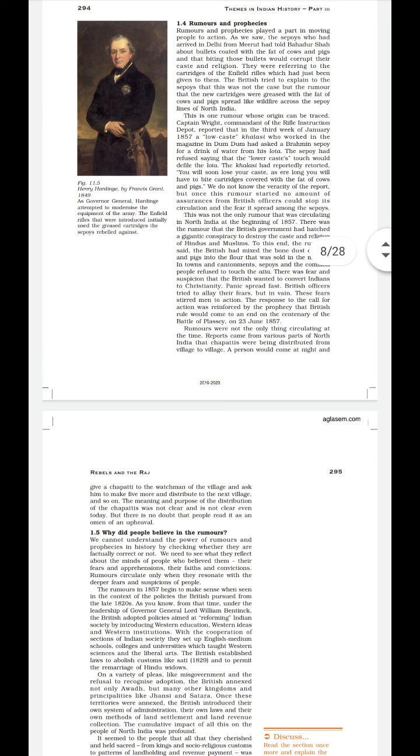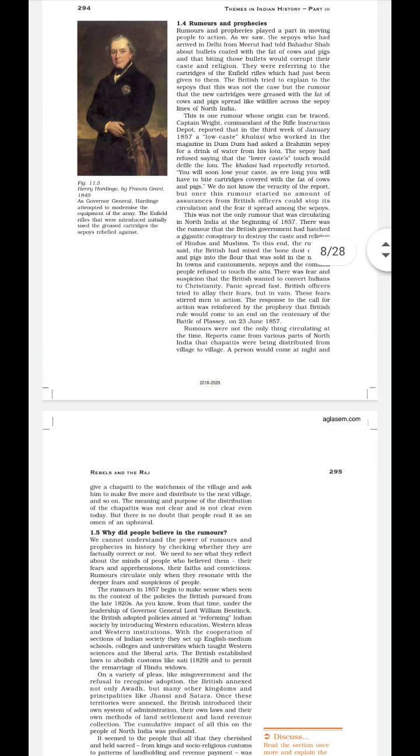Like the sepoys, they told Bahadur Shah about the bullet coated with the fat of cow and pig, which they needed to bite, isn't it? And this was against their religion and caste, and it was going to corrupt their caste and religion. Clear? So this rumor was being spread.